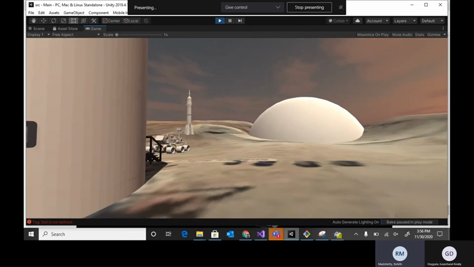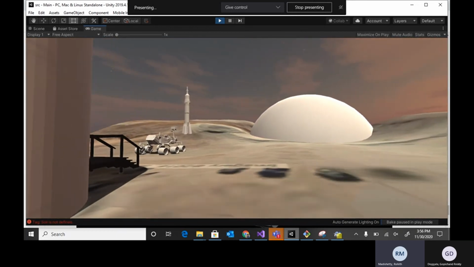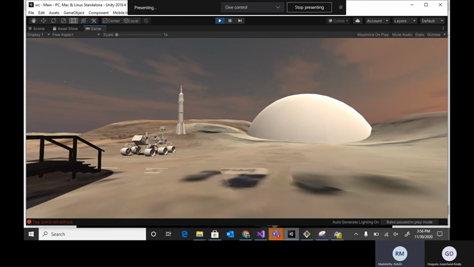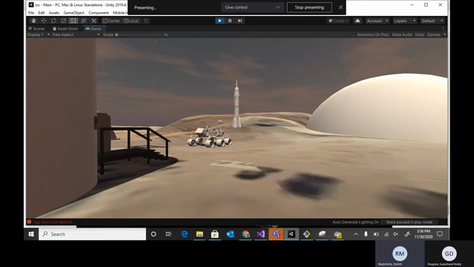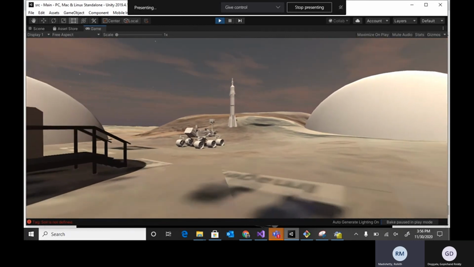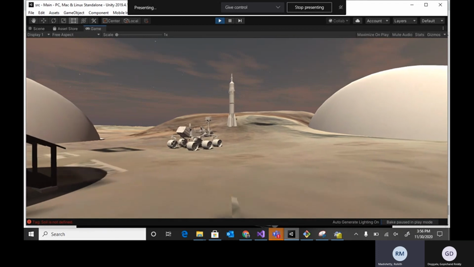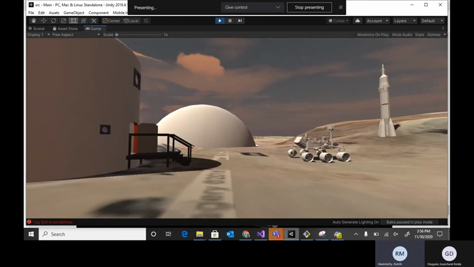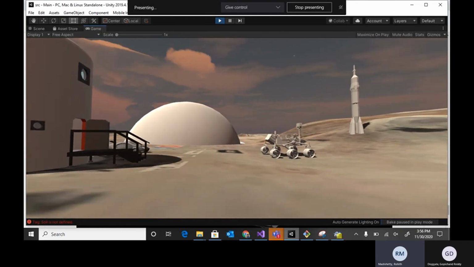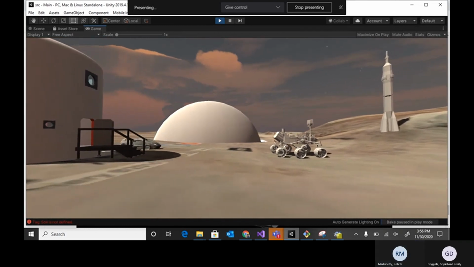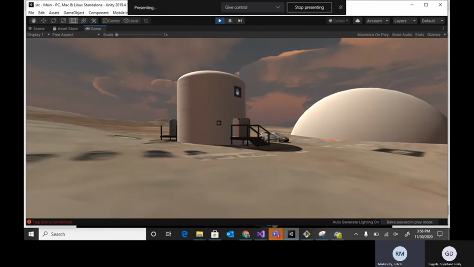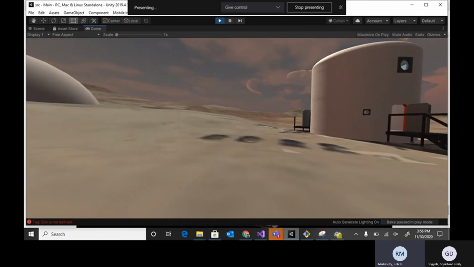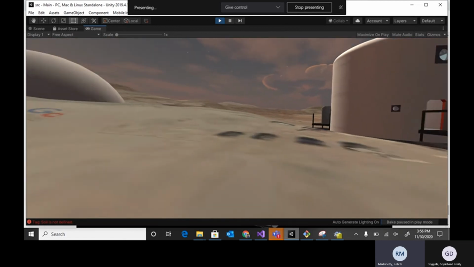Our next phase was to get into the biodome and start constructing buildings and farming, which we were not able to achieve. We have placed a rover over here. We have a Falcon Heavy rocket over there. We come this side, we have a Roadster there. We tried doing a bigger game, but we just achieved the look and feel of Mars for now.